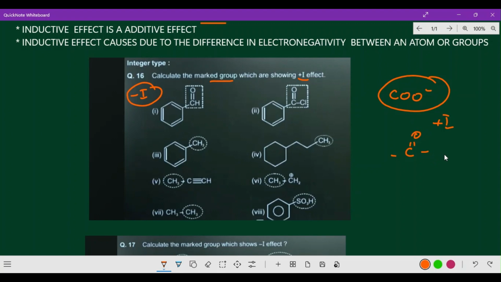These are all minus I effect only, please note down. But COO minus is a plus I effect, please remember. Yes, come on, this is minus I effect. Of course, acid chloride is also minus I effect only.